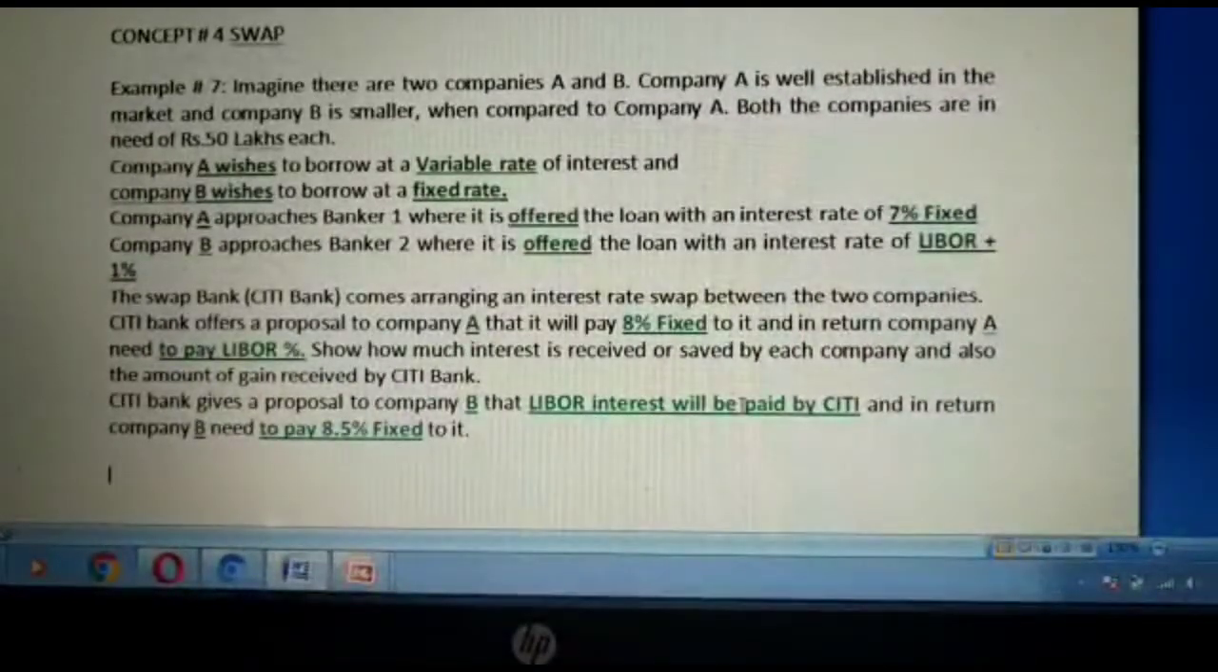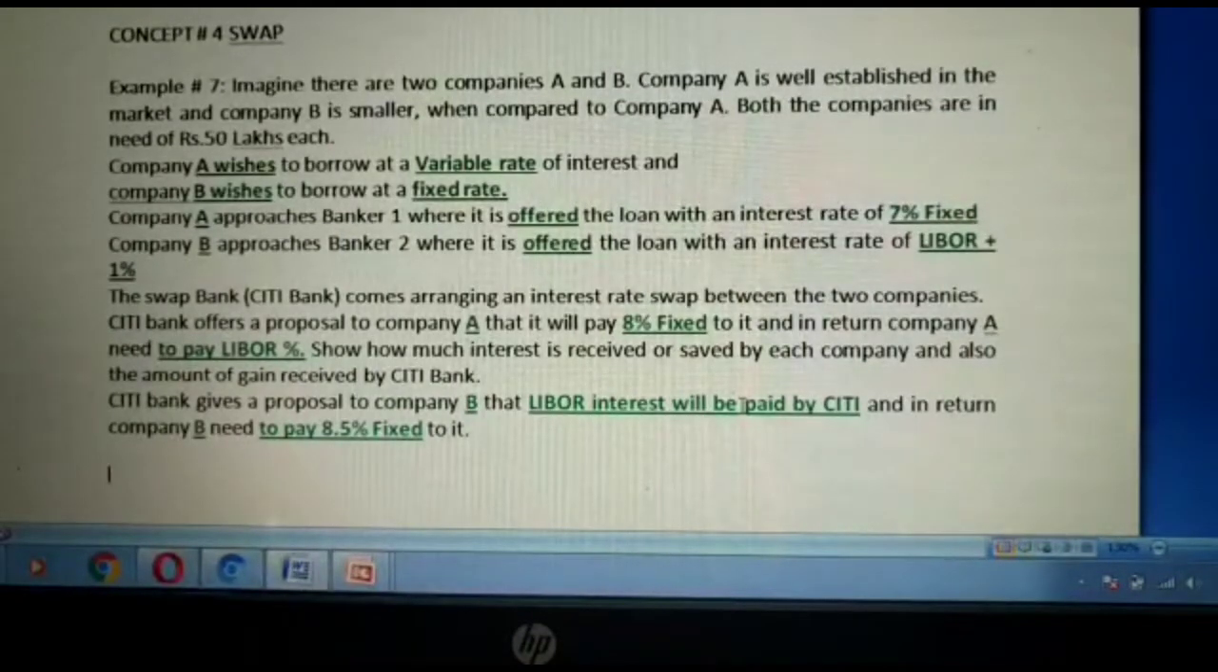So the first paragraph says there are two companies A and B. A is a well established and a very big company, whereas B is a smaller company. Both the companies are in need of 50 lakhs each.